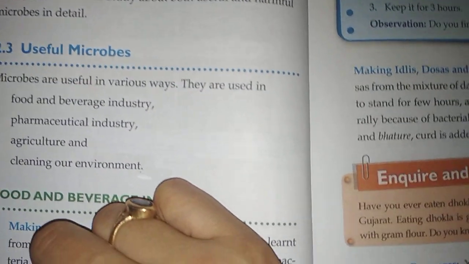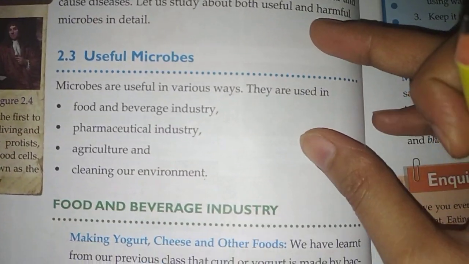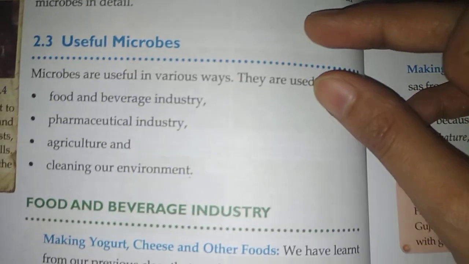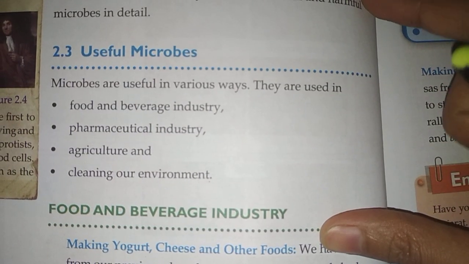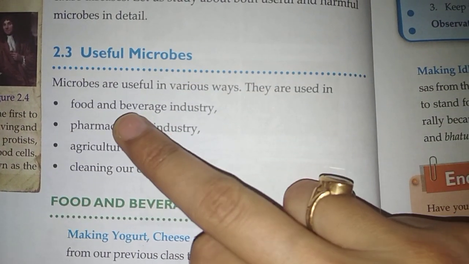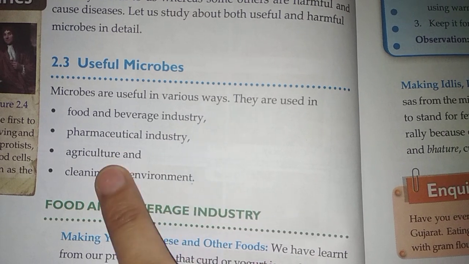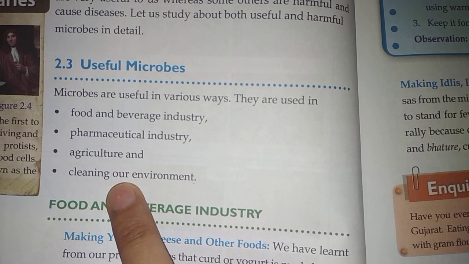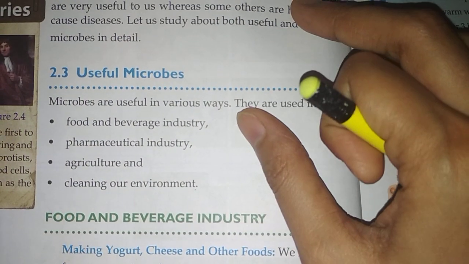Some microbes are useful, some are not useful. We will first discuss the useful microbes. Microbes are useful in various ways. They are used in, first of all, the food and beverage industry. Second is the pharmaceutical industry. Third is agriculture. Fourth is cleaning our environment. First, the food and beverage industry.